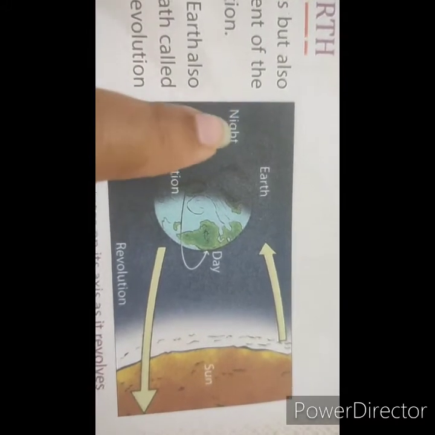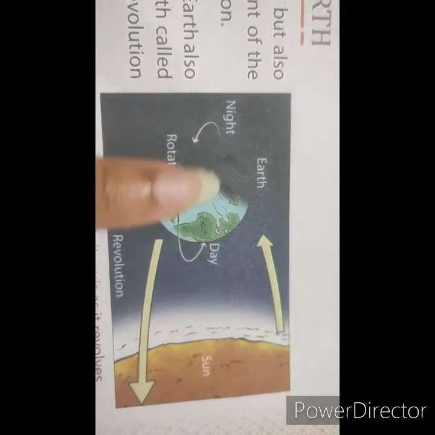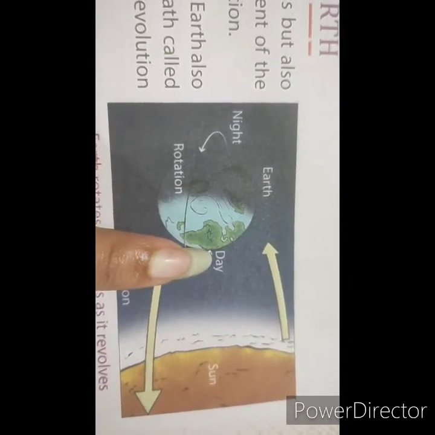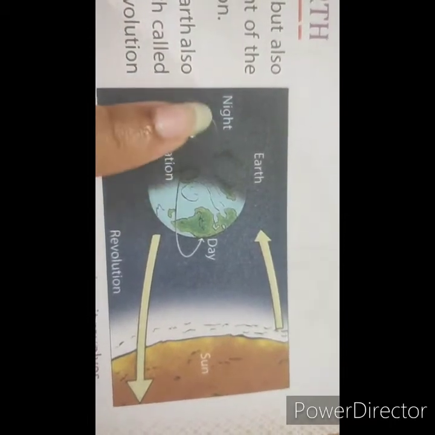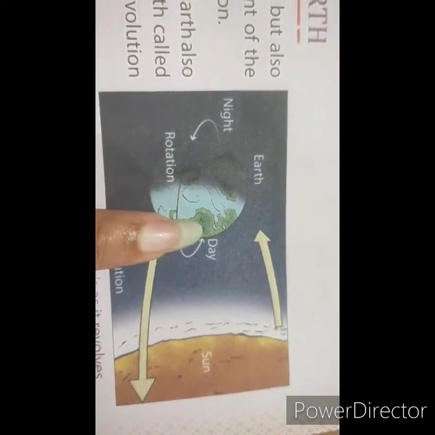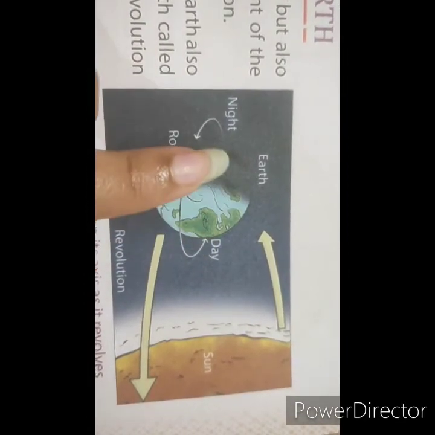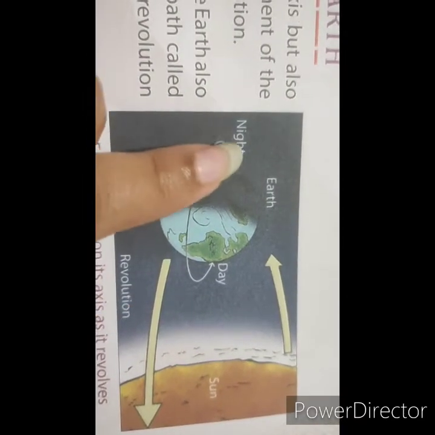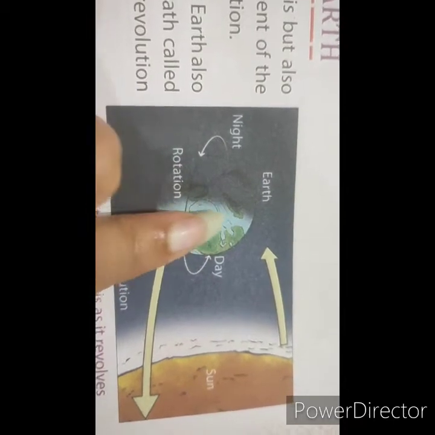As we already know, the earth rotates from west to east. When this portion of the earth comes to this side and receives the light, then this portion will experience the daytime.